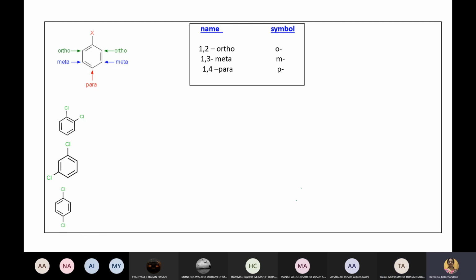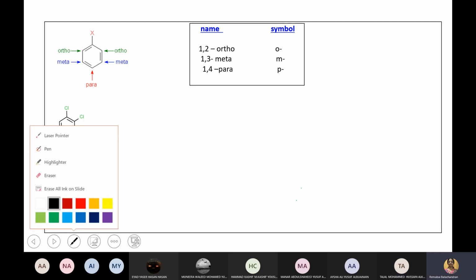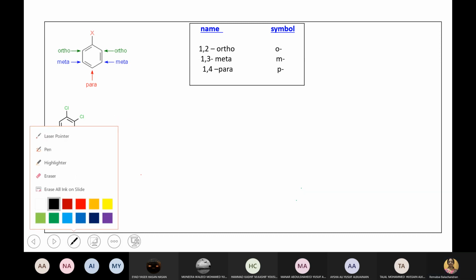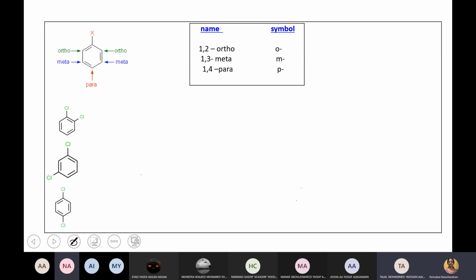Look, this is the same as writing like this. It need not be that one is the top position. So if I write here also 1, 2. You understand why I put this ring? The ring means it's the same as alternate single and double bonds, to save time. Understood? Yes, doctor.